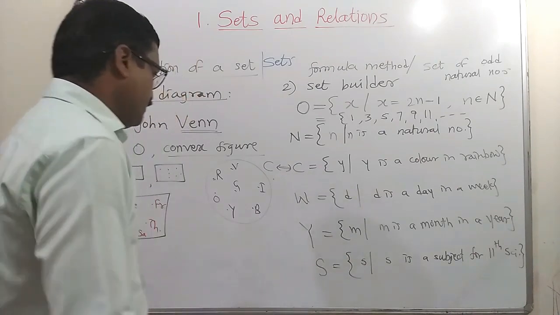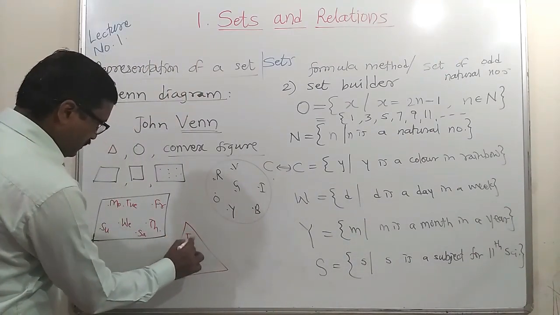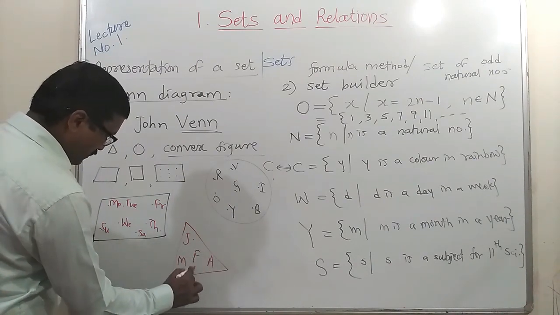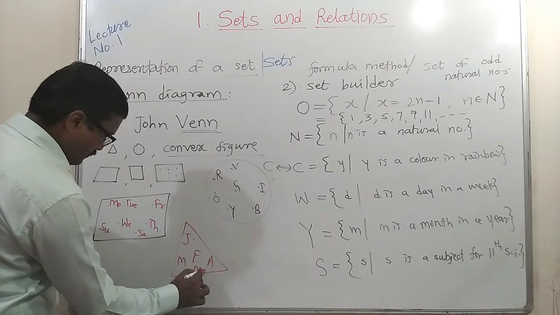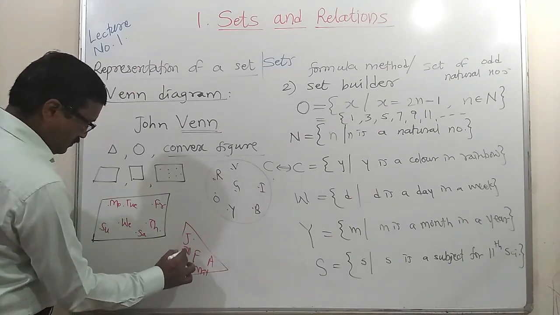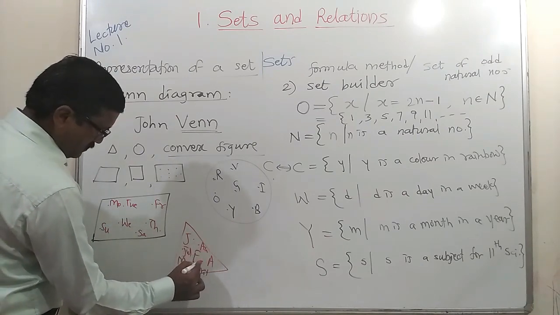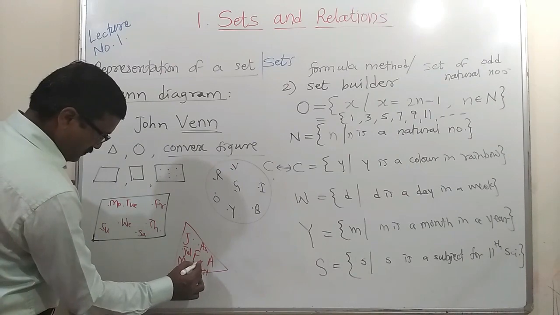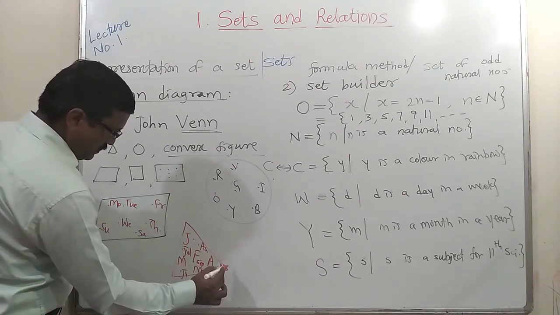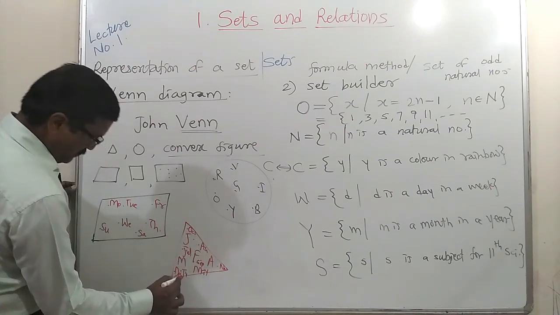Again, in a similar way, using a triangle, we can write the months: January, February, March, April, May, June, July, August, September, November, October, and the last one is December.